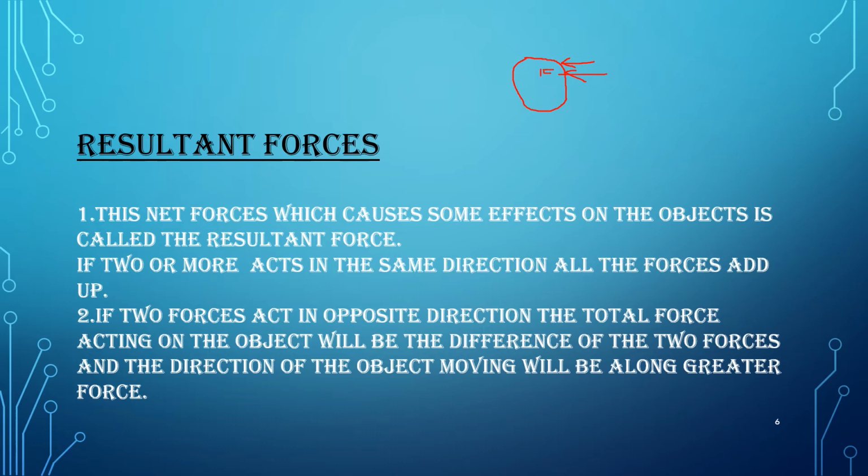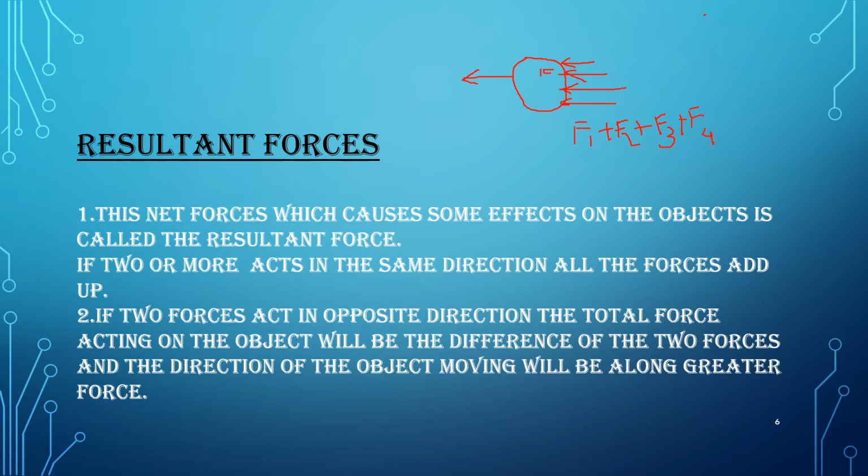The net force will make the boulder move further because all the forces are in one direction, so they add up: F1 plus F2 plus F3 plus F4. Together they give a force which in turn makes the boulder move forward. Okay, so this is called a resultant force.